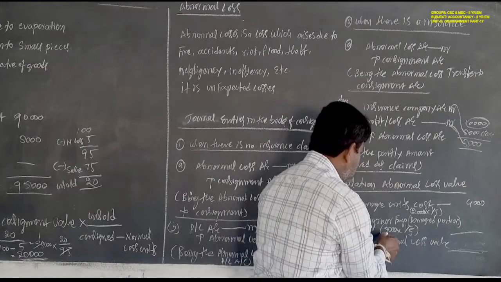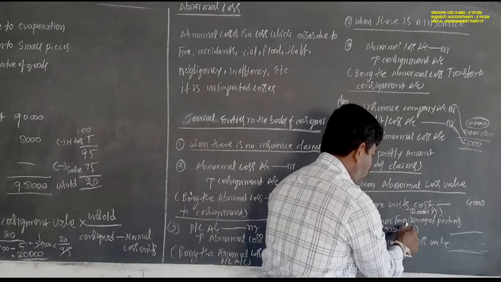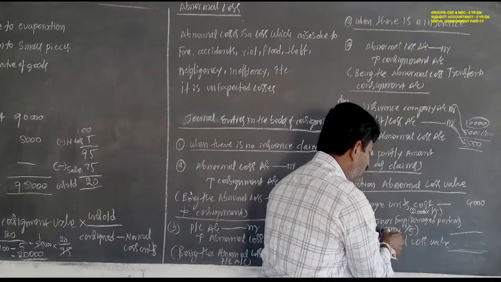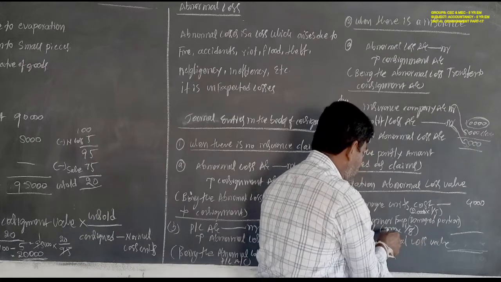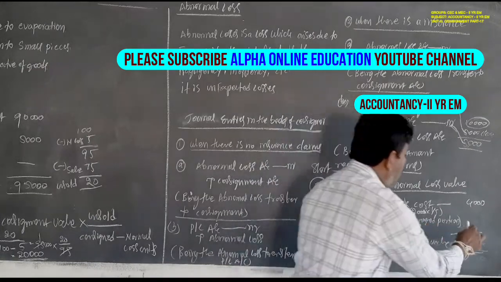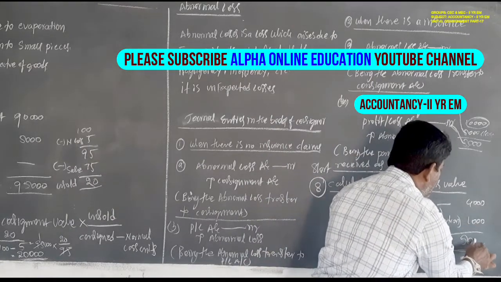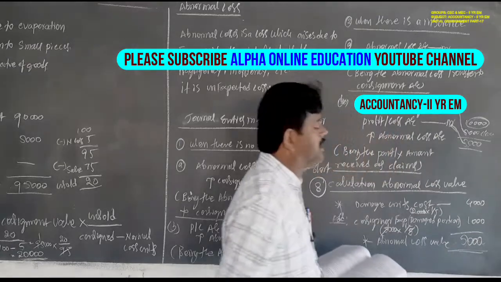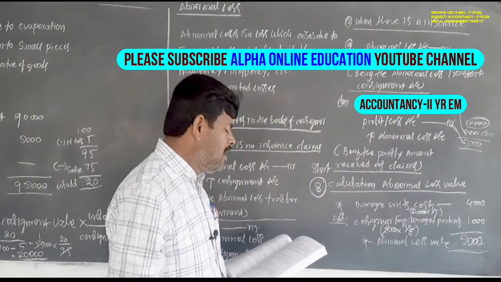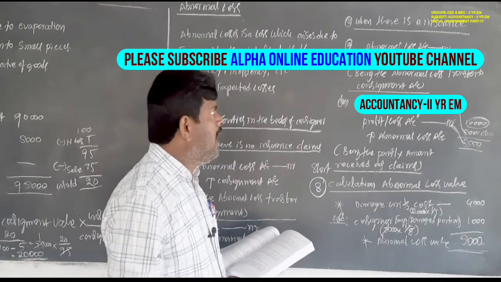The total consignor expenses are 5,000 rupees. The damaged portion is 1 by 5th as given in the problem, so I am also taking 1 by 5th. 5 cancels, and 1 into 1,000 into 1 is 1,000 rupees. So the abnormal loss value is 5,000 rupees. This is the way you have to calculate abnormal loss value. This is the problem about abnormal loss value.